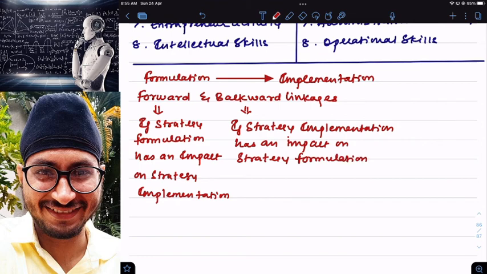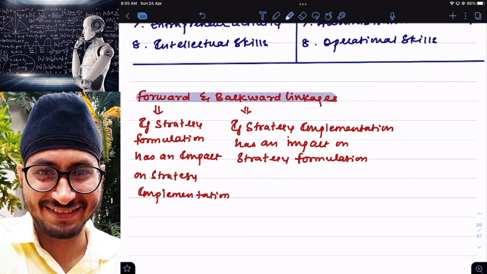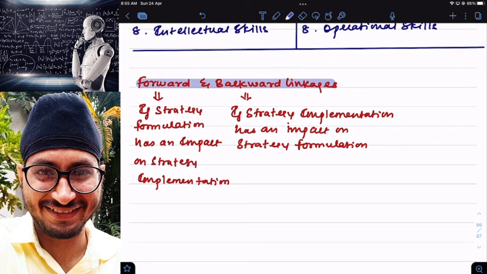Then it is called what? Then it is called as backward linkages. Clear? So I repeat, when strategy formulation has an impact on strategy implementation, then it is called forward linkages. And if strategy implementation is having an impact on strategy formulation, then it is called backward linkages. Clear? Simple one.